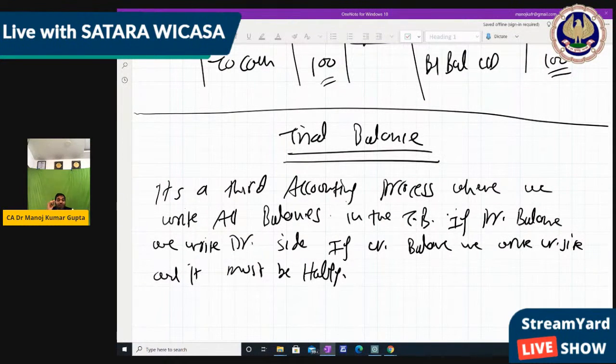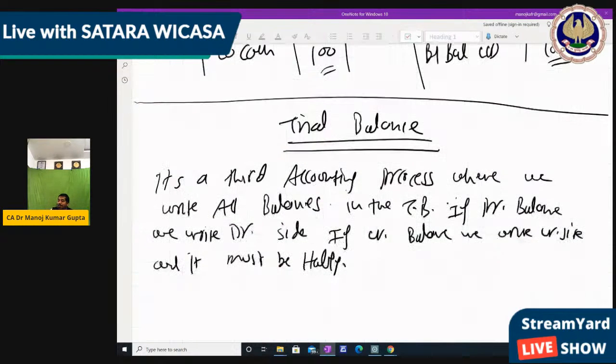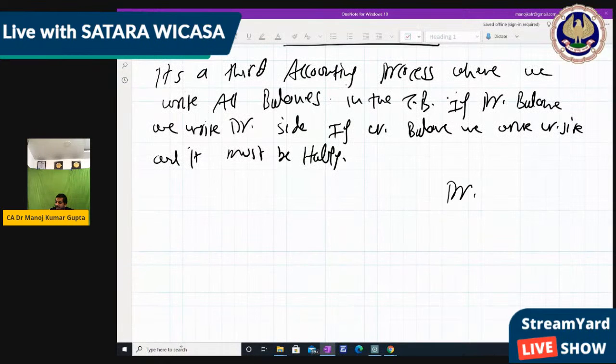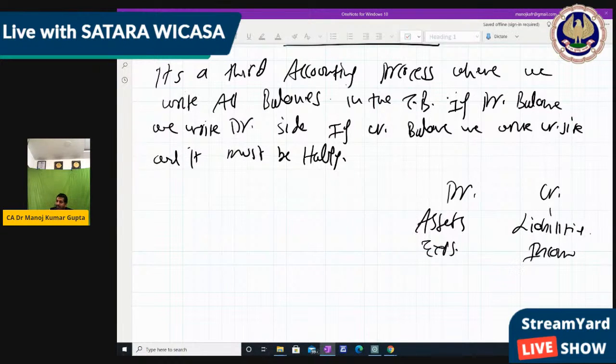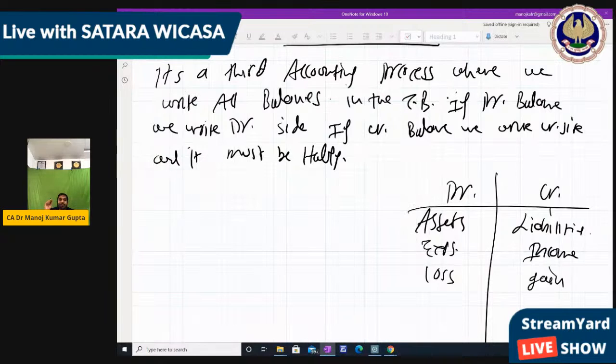Because in the entire accounts, from the beginning, journal entry to ledger to trial balance and to the next final accounts, we always make two columns. Remember, in the entire accounting we always make two columns, like debit and credit. If we make a debit column, we make a credit column. In the same way, if we make an assets column, we make a liabilities column. If we make an expense column, we also make an income column. If we make a loss column, we make a gain column. So the accounting system always has two sides, debit and credit.